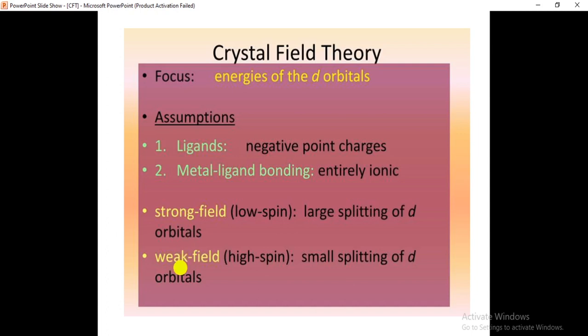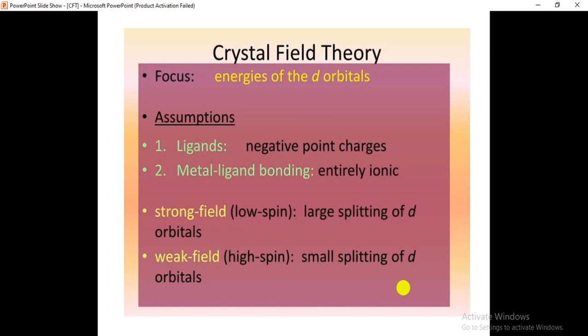Yeah. Then what is weak field? Weak field means if weak field ligands are involved in the formation of transition metal complexes, what will happen? The magnitude of splitting of the d orbitals will be low.